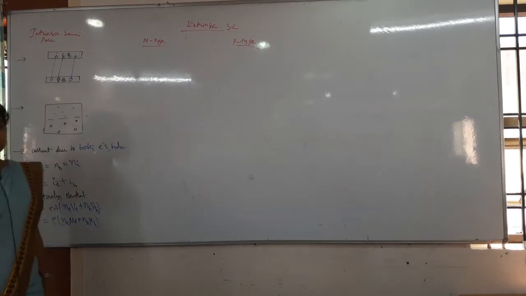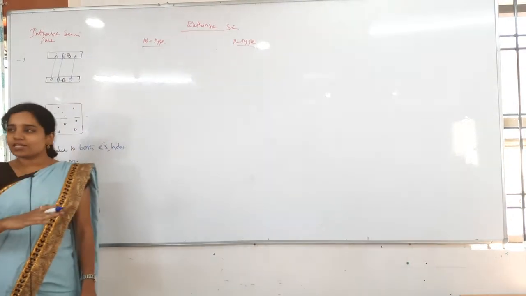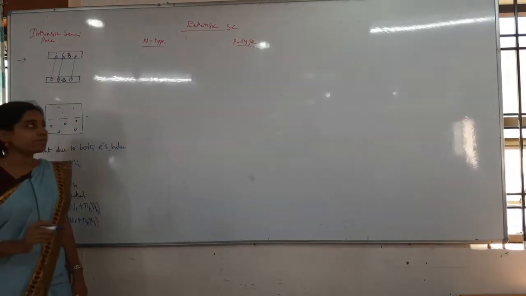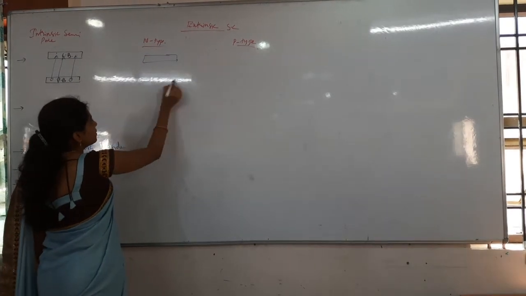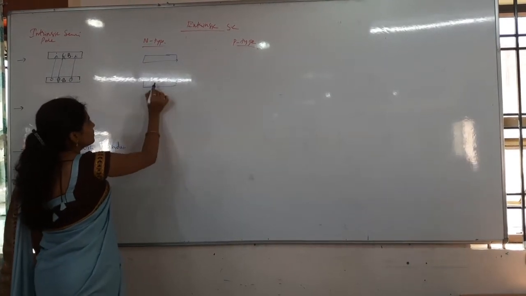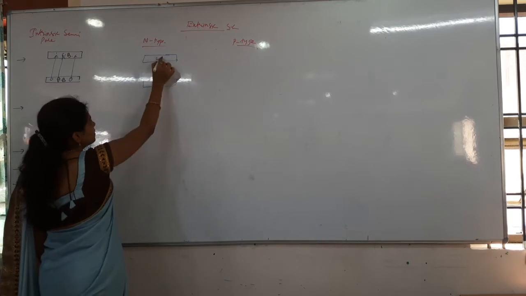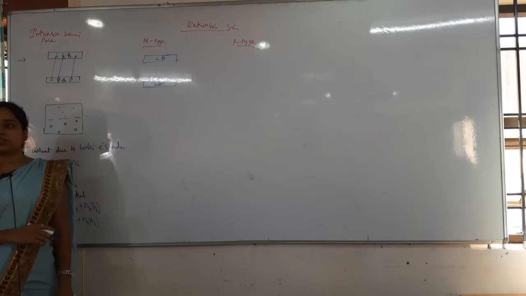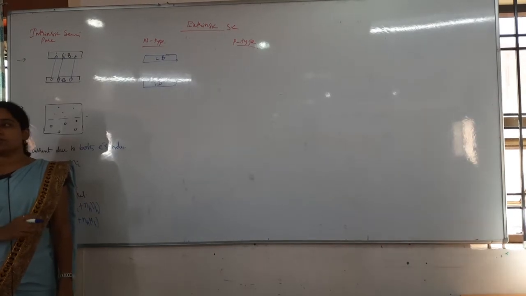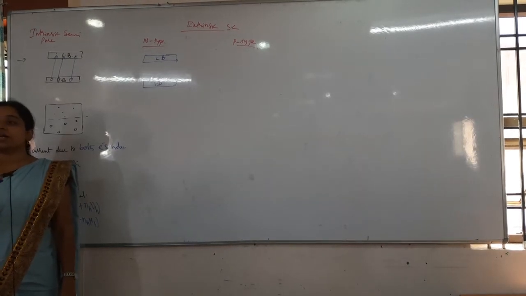Next, whenever you come to the extrinsic semiconductor, N type is separate and P type is separate. In that, first of all, whenever you see the energy bands, this is a valence band and then conduction band. What happens here? Electrons move from which level to which level? Donor level to the conduction band.